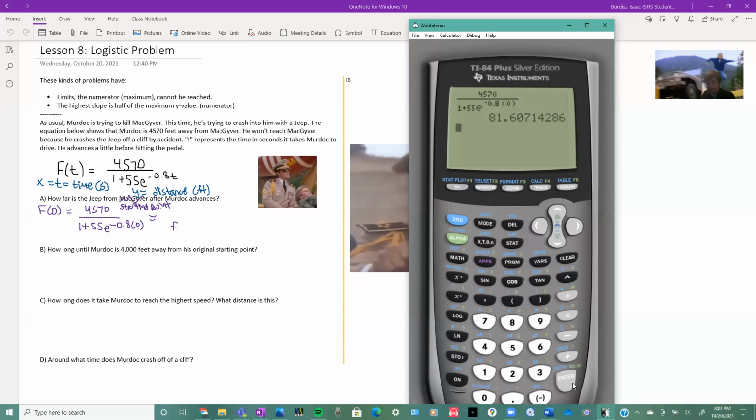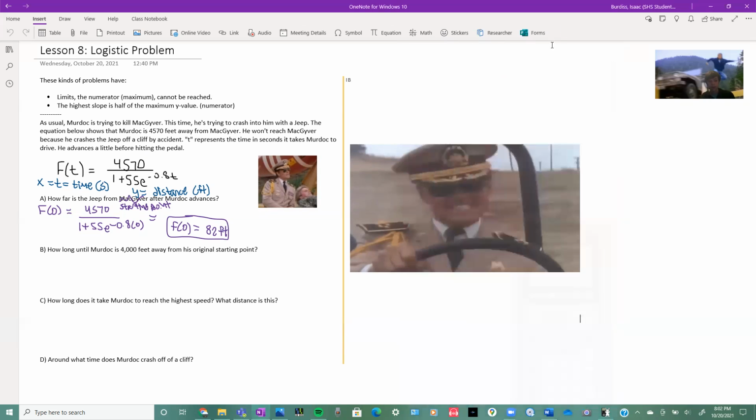So the proper way to answer is f of 0 equals 82 feet. So when he advances, he gets to 82 feet. If you subtract that from 4570, he has to still go 4,488 feet to get to MacGyver, but that's not going to happen.